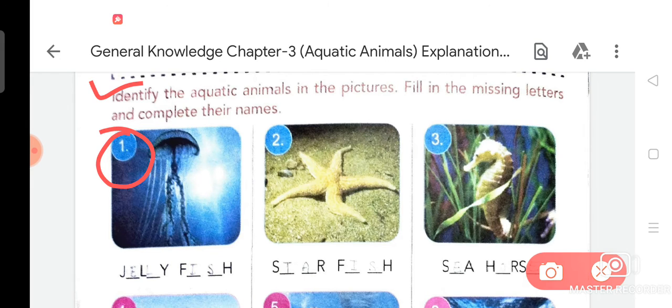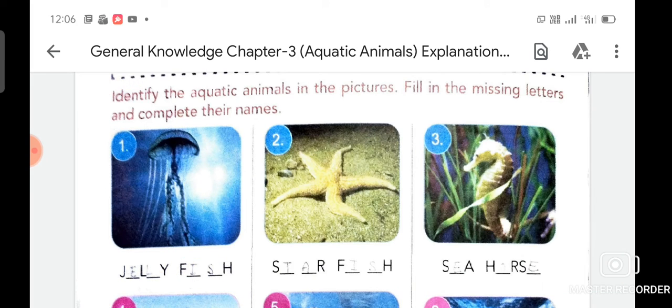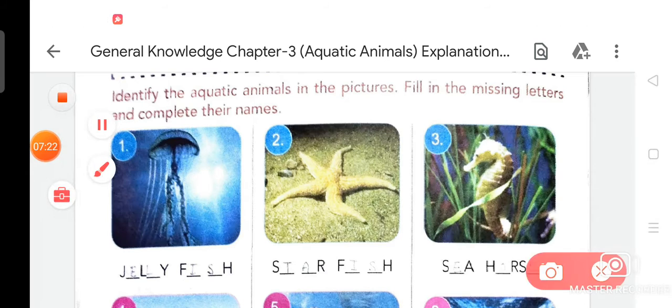Number first: J dash L dash Y F dash dash H. Now we are going to fill this blank. J E double L Y, jelly, F I S H, jellyfish. So dear student, it is jellyfish.